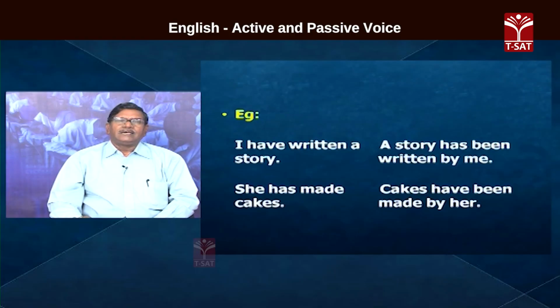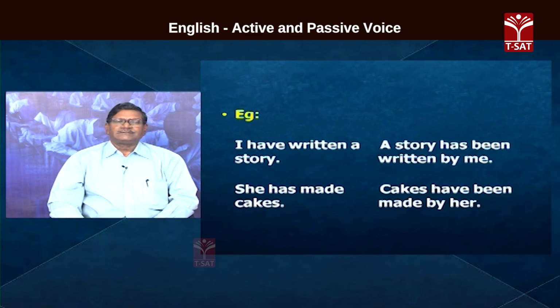A story is third person, therefore, has. In place of written, if you put be, it becomes been. Has been written. A story has been written. By whom? By me. I comes to the place of object, object of the preposition by. Therefore, the sentence becomes a story has been written by me.